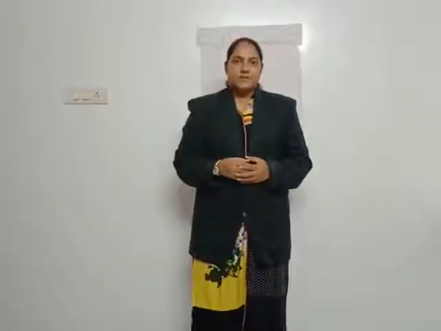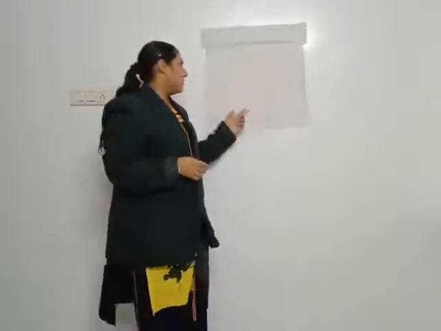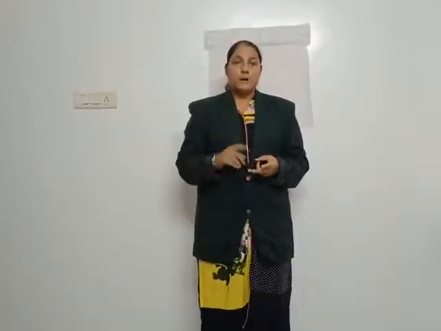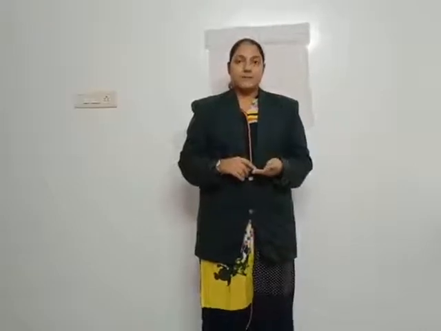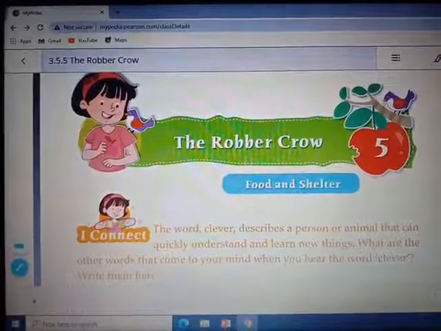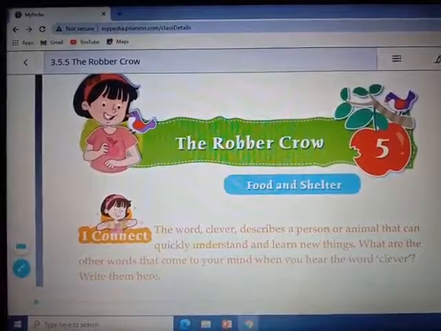So kids, I hope now you are clear with paragraph writing. We have finished with lesson number 4, the petting zoo. Now we'll start with our new chapter, the robber crow. First we'll read the chapter, then we'll see the keywords, word buddy, and then checkpoint. Let's start.